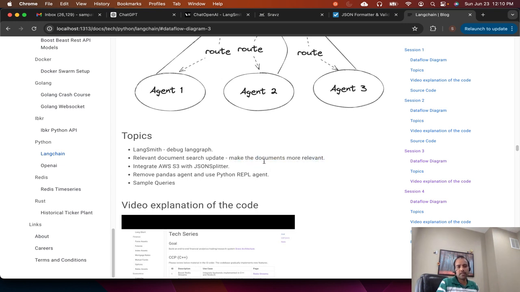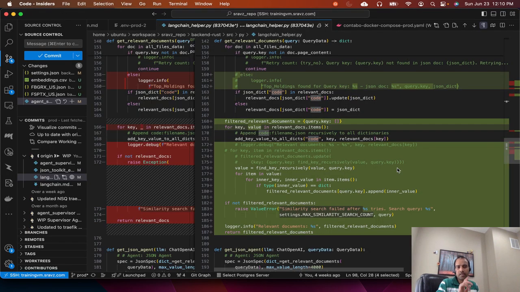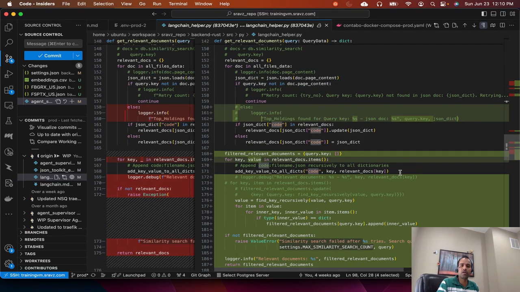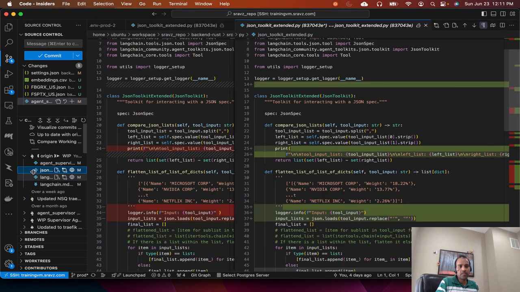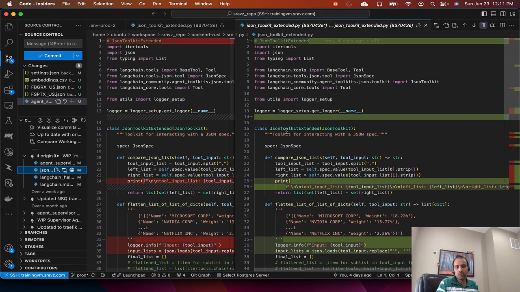Then I integrated AWS S3 with JSONSplitter. I uploaded this code to gist, so I won't go through that functionality. This is just a straightforward boto3 call to AWS S3, and then we get the document and pass it to JSONSplitter. Recursive JSON, in the JSON toolkit, if you recall, I had some methods.